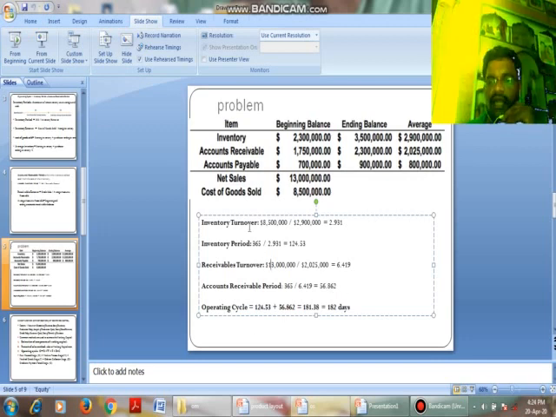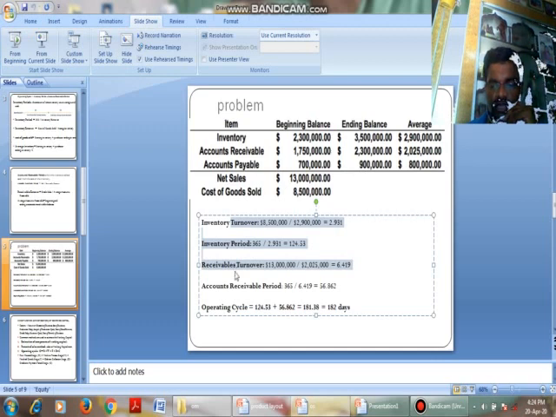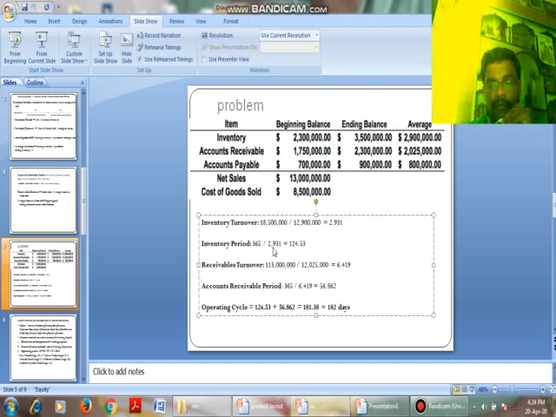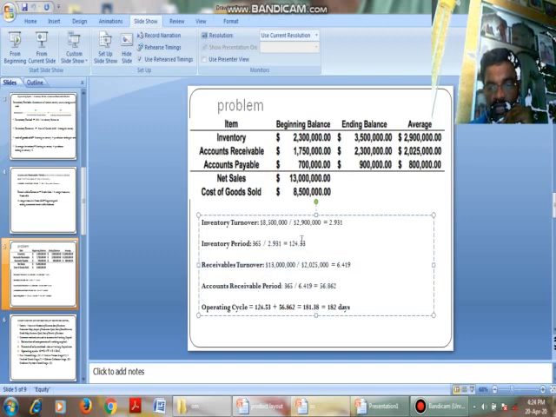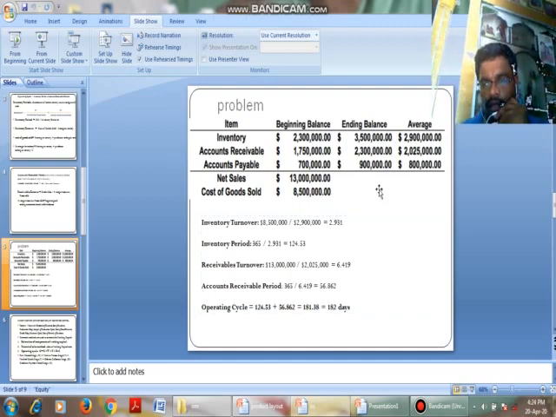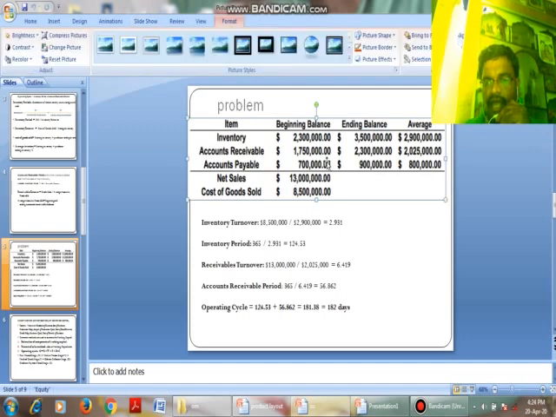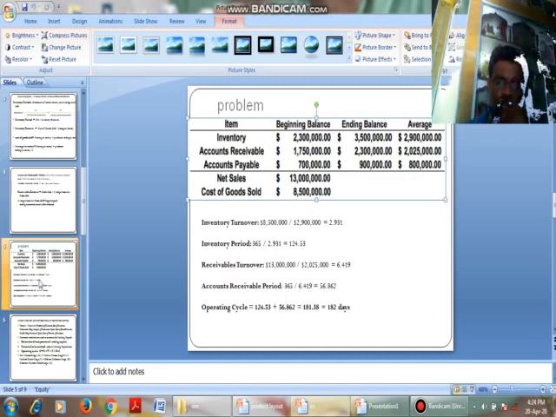Operating cycle is nothing but inventory period plus accounts receivable period. That is 124.53 plus 56.862. We get 182 days. Okay, very simple. Cost of goods sold by average inventory, net credit sales by average accounts receivable, right? 365 by inventory turnover, 365 by receivables turnover. We will add both, we will get this one. Okay, right.